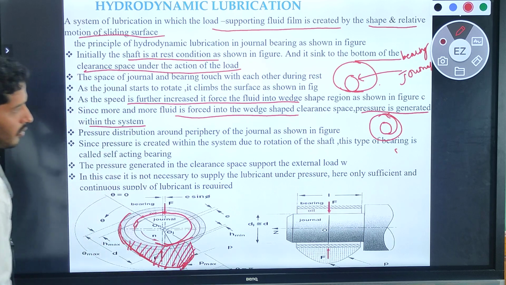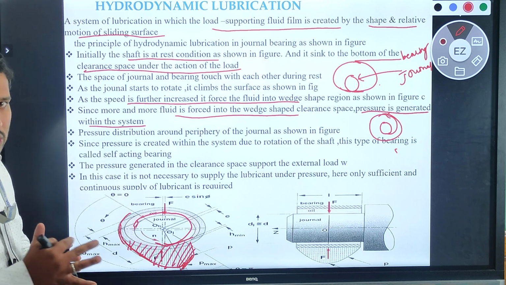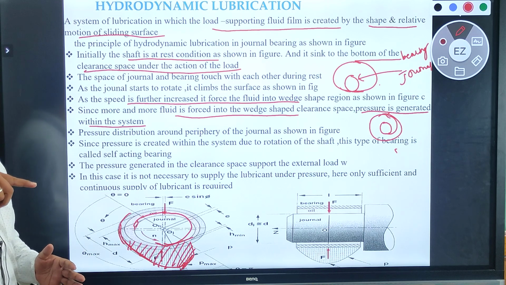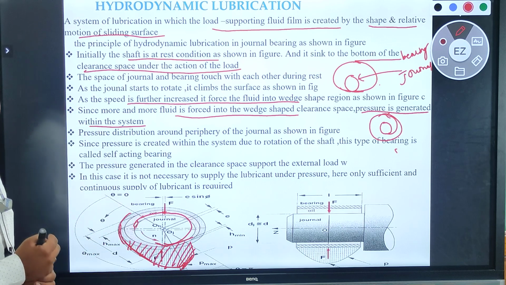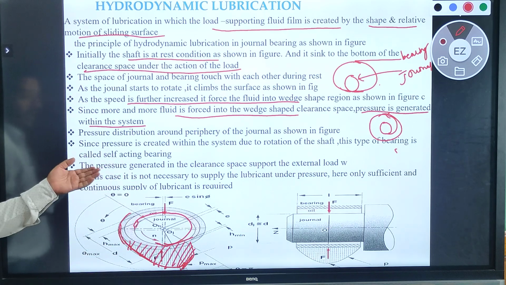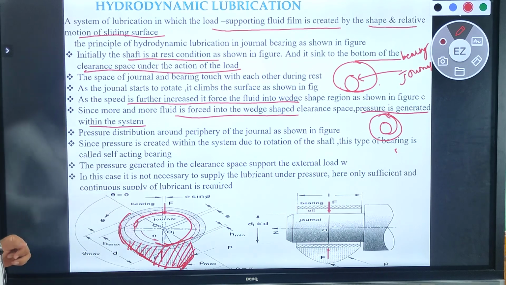Okay, then we know very well that the pressure is created in this bearing within the system due to the rotation of the shaft, due to the rotation of this journal. So this type of bearing, what we can say is a self-acting bearing. We can say it is a self-acting bearing.